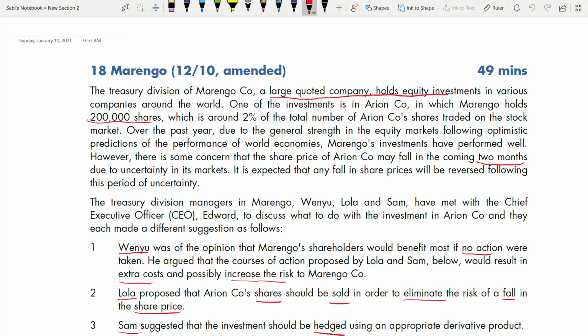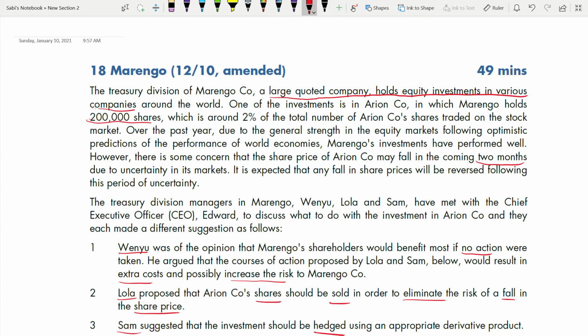It holds equity investments in various companies, and only 2%, just see, only 2% in Indian companies. So do you think that by hedging they can affect so much? It's not going to have a significant impact on the company because it's just 2% of all the investments which they have in various companies.